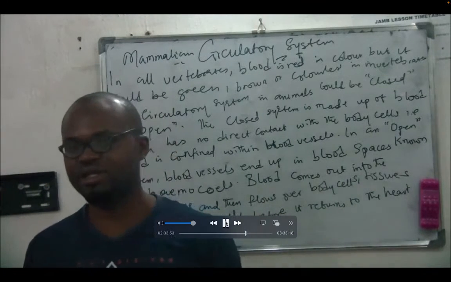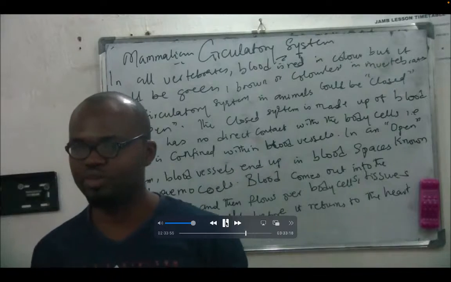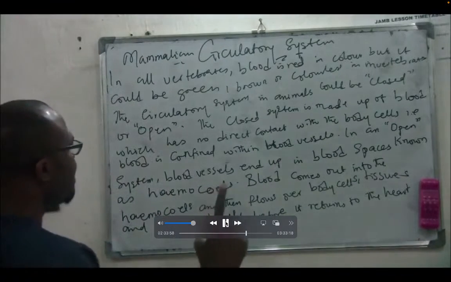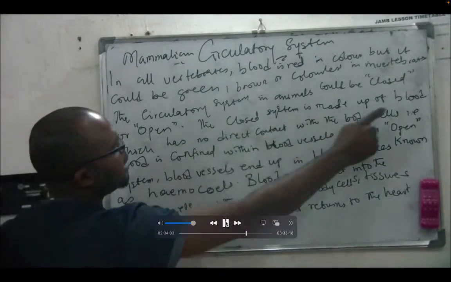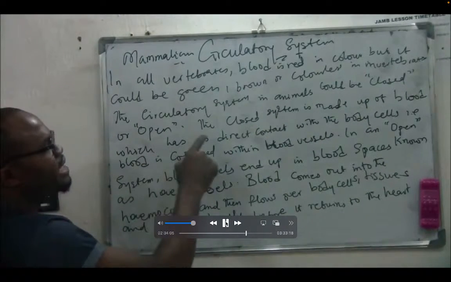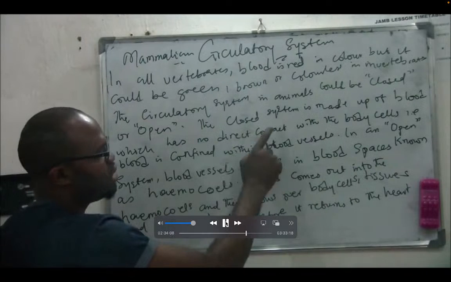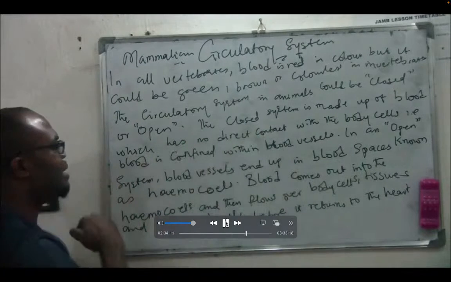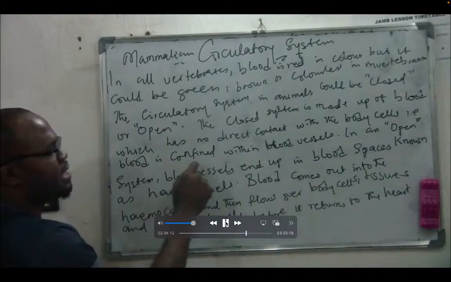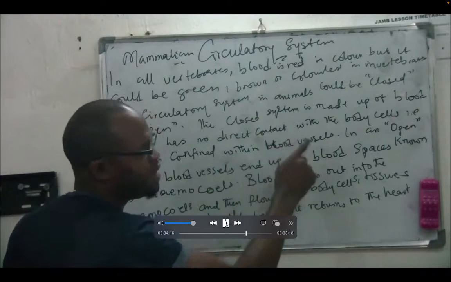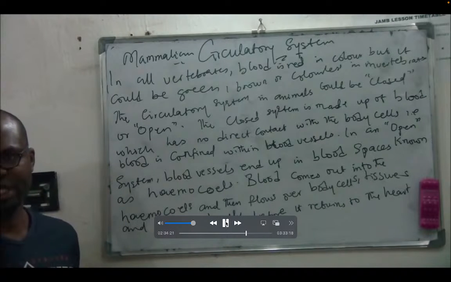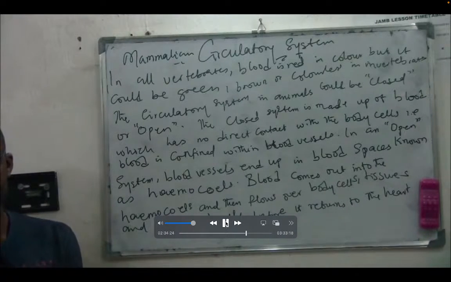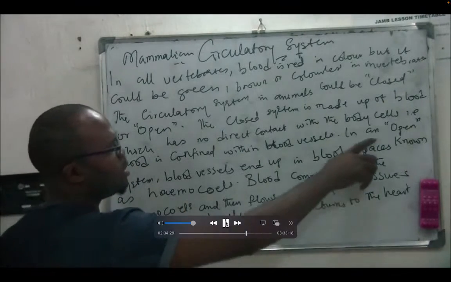Now, this circulatory system could be closed or open. How do you know a closed or open system? The closed system is made up of the blood which has no direct contact with the body cells. That is, the blood is confined in the blood vessels. Exactly. In human beings, where does the blood flow? Yeah, those are the blood vessels, isn't it? Good.